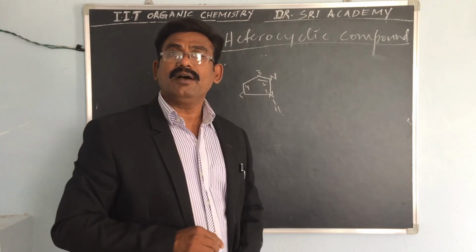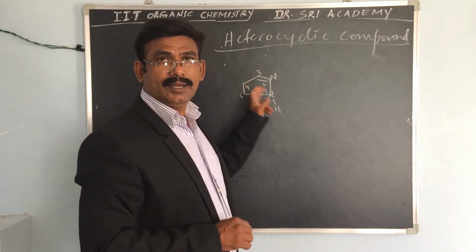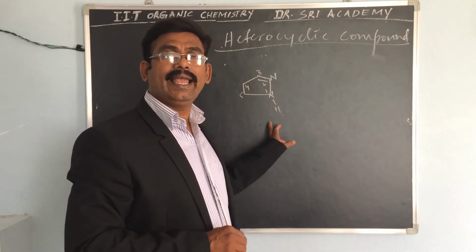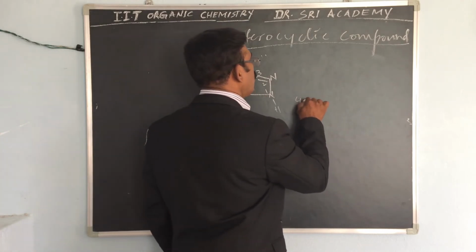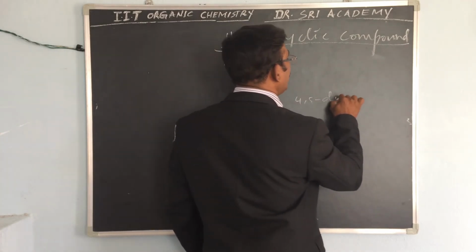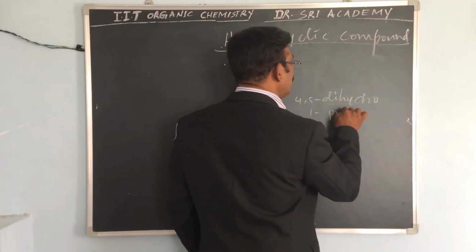So we can give 4, 5-dihydro-1H-pyrazole.